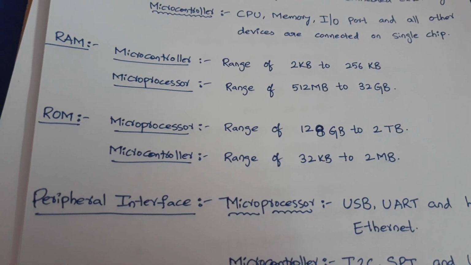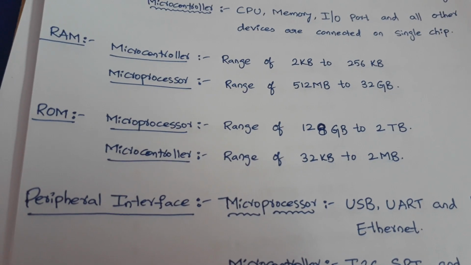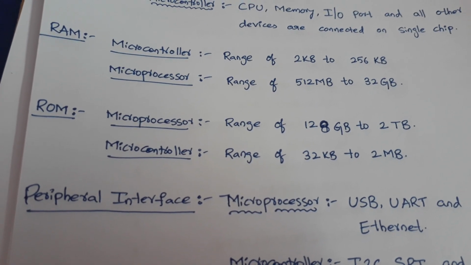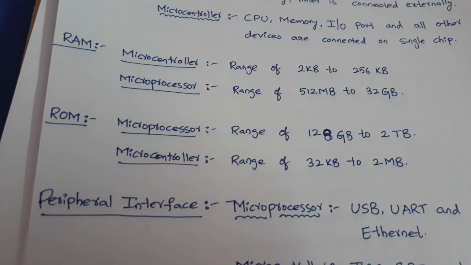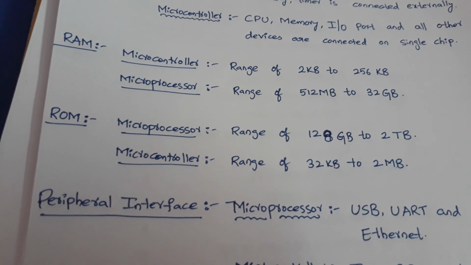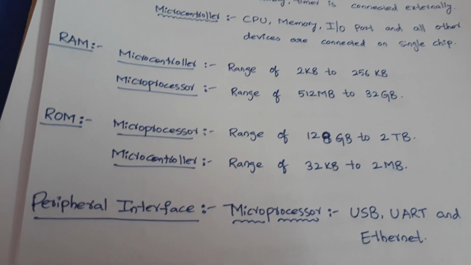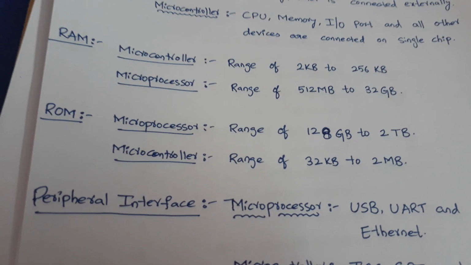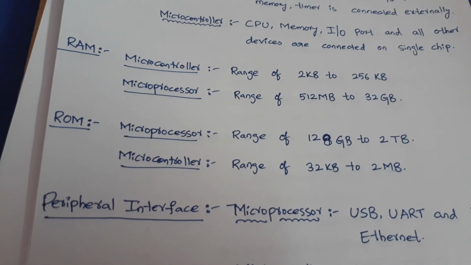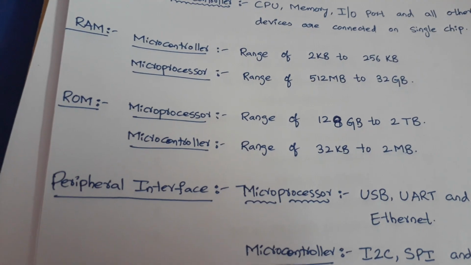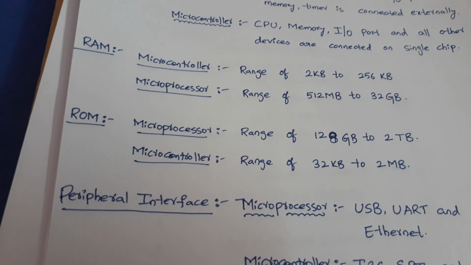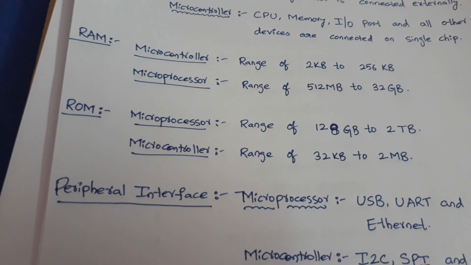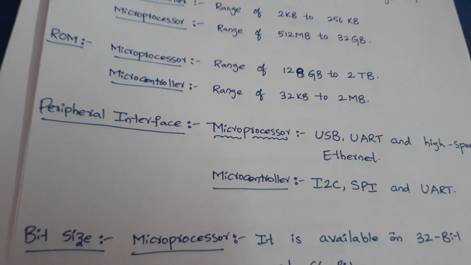The ROM range of a microprocessor is between 128 GB and 2 terabytes, whereas the ROM range of a microcontroller is between 32 KB and 2 MB.